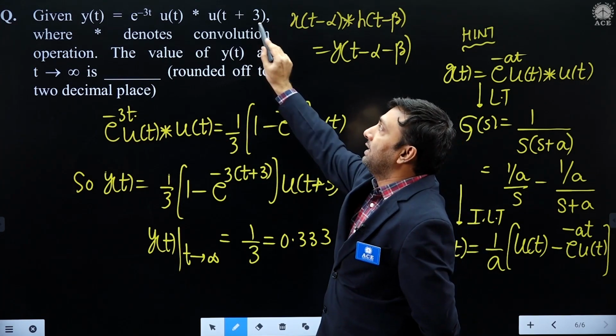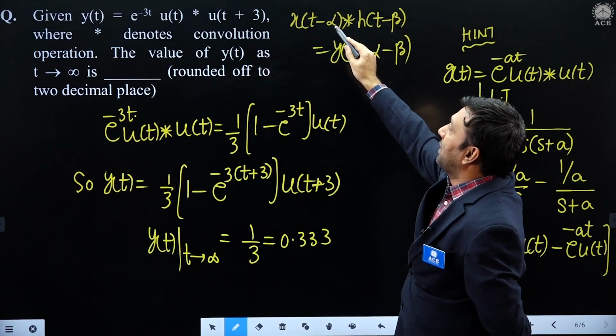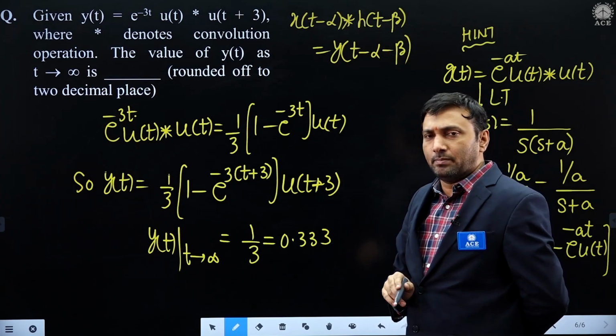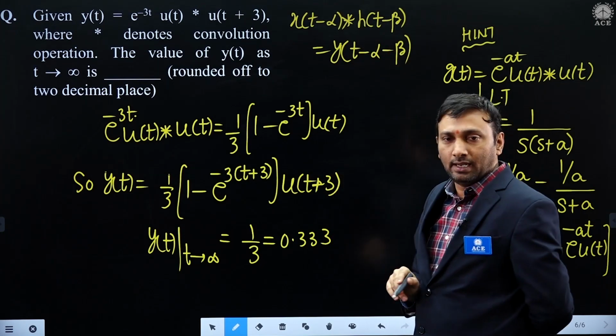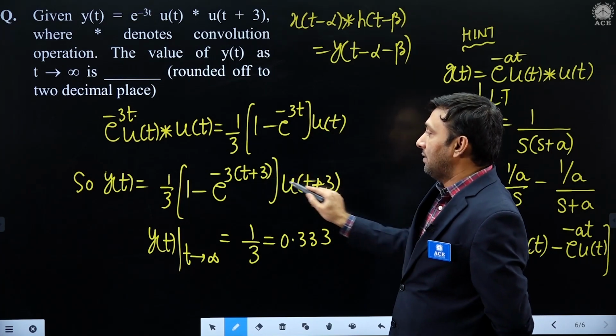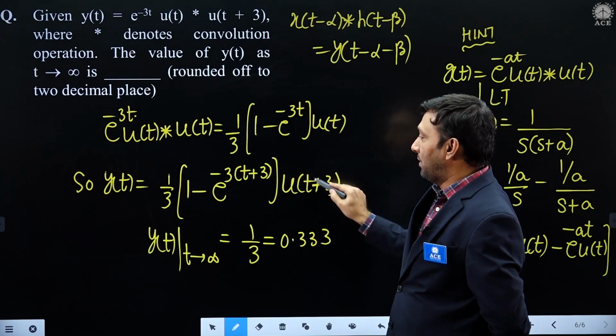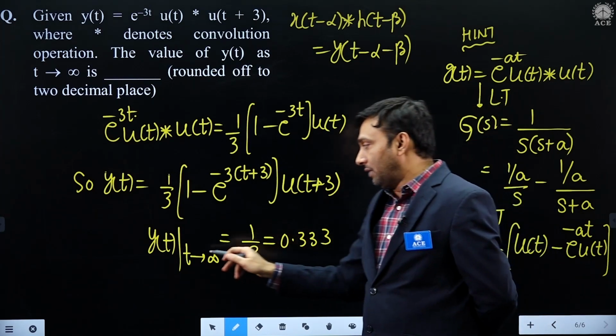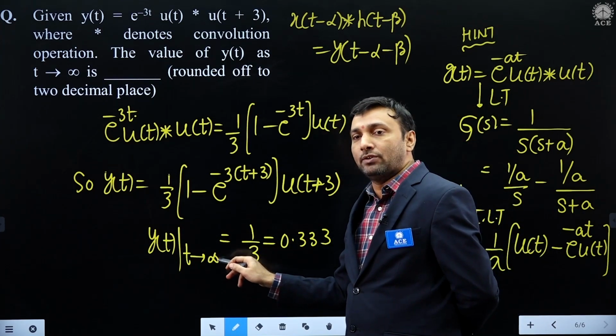But one of the signals is shifted. If the input is shifted by alpha and the system by beta, what is the overall shift, sir? Alpha plus beta. So this entire expression is shifted by minus 3 units. That is the reason we substituted t plus 3. Where do we want the answer? As t tends to infinity.